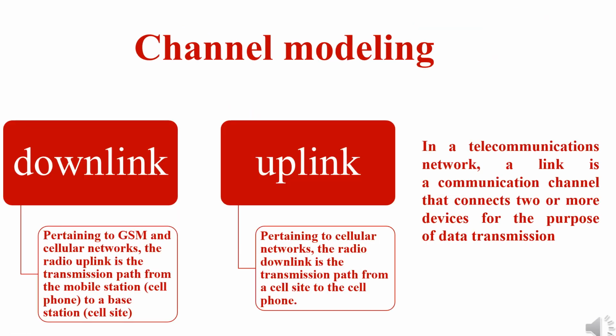In a telecommunication network, a link is a communication channel that connects two or more devices for the purpose of data transmission. When the link is a logical link, the type of physical link should always be specified, whether it is uplink or downlink. Pertaining to GSM and cellular networks, the radio uplink is the transmission path from the mobile station to the base station, and the radio downlink is the transmission path from a cell site to a cell phone.